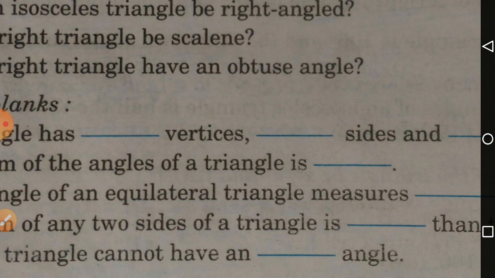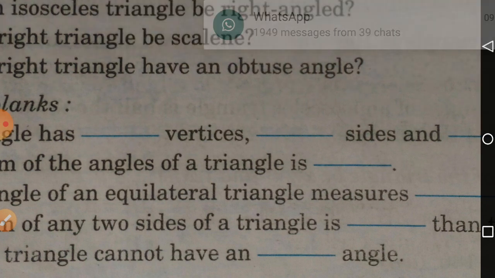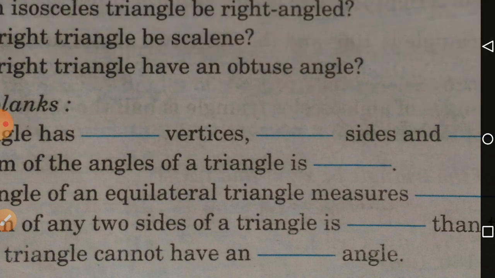Actually, my plan was to start 16B today, constructions of triangles, but suddenly the class was decided in the morning itself, so I am unable to take that construction now. So on Saturday, let us start 16B, construction of triangles. Today's work is just to send these questions and answers.